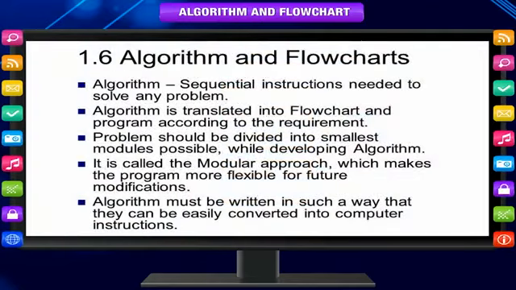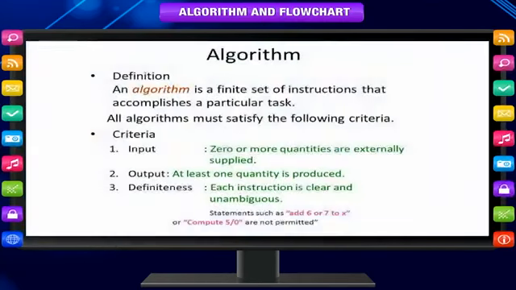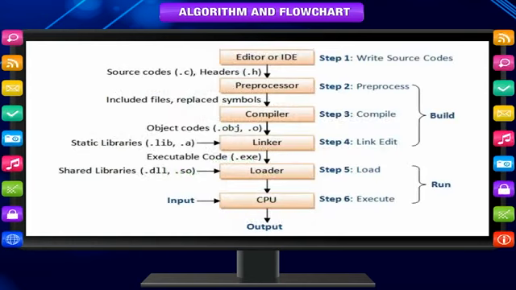Algorithm and flowchart are written in simple language. They decide the flow of a program, that is, how the program will solve the problem step by step. Later on, it can be easily connected to any high-level language program code. Algorithm. Algorithm is a finite set of instructions written in sequential order to solve any logical or mathematical problem. It is written in simple language and in precise manner so that everyone can understand the steps. Algorithm is not written in any programming language.